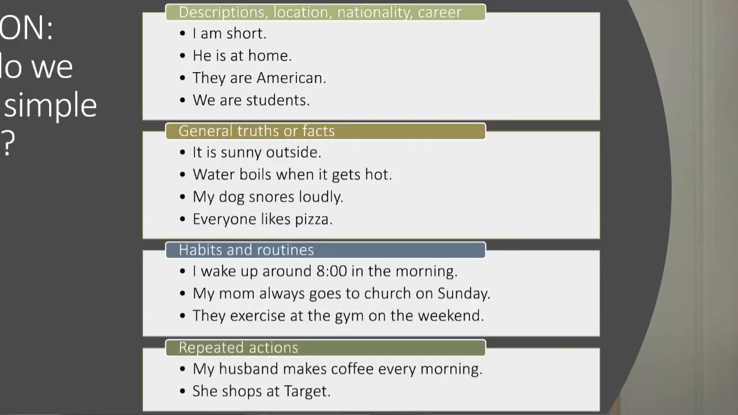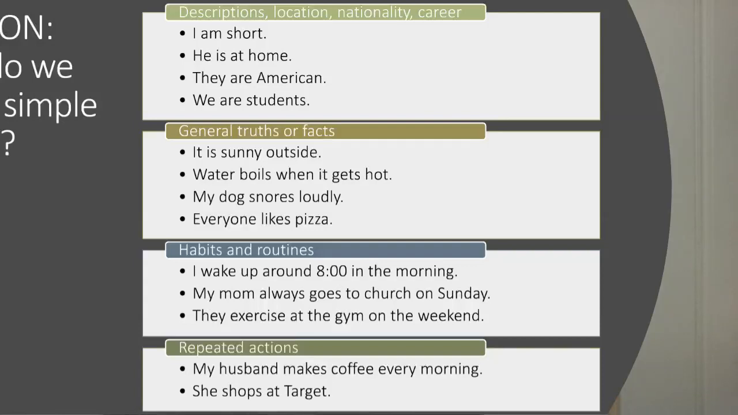Again, those to be in the simple present verbs that we talked about. I am short, he is at home, they are American, we are students. Those are part of the simple present tense. So what we're really doing here is adding a few more functions to cover all the other verbs.